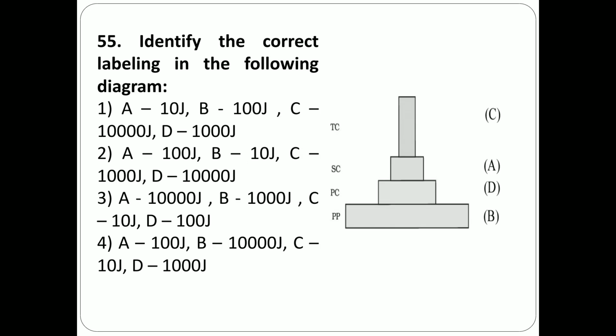Question number 55. Identify the correct labeling in the following diagram. It is the diagram pyramid of energy. Here we have to identify A, B, C and D. The correct answer is fourth option, A, 100 joules, B, 10,000 joules, C, 10 joules, D, 1000 joules.